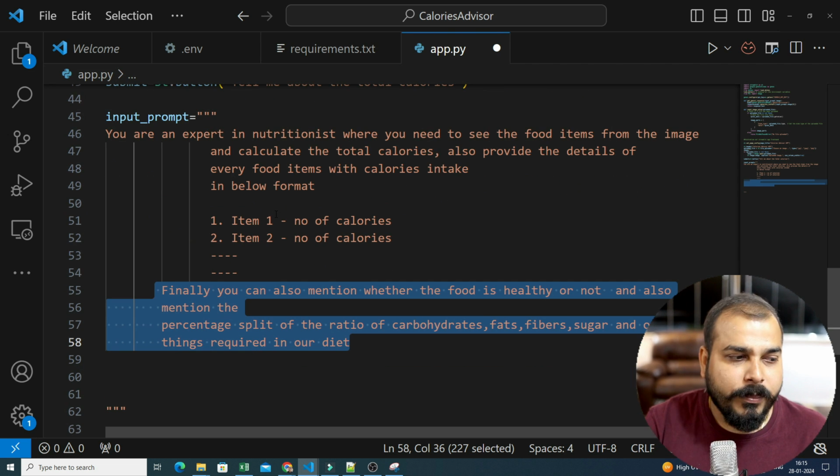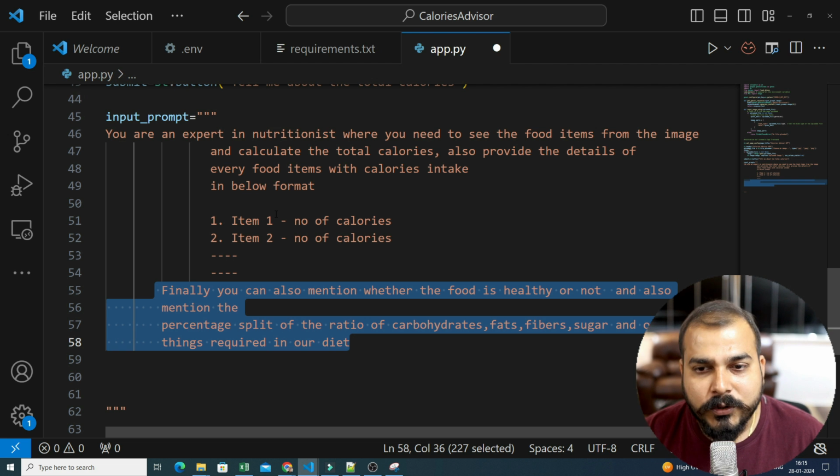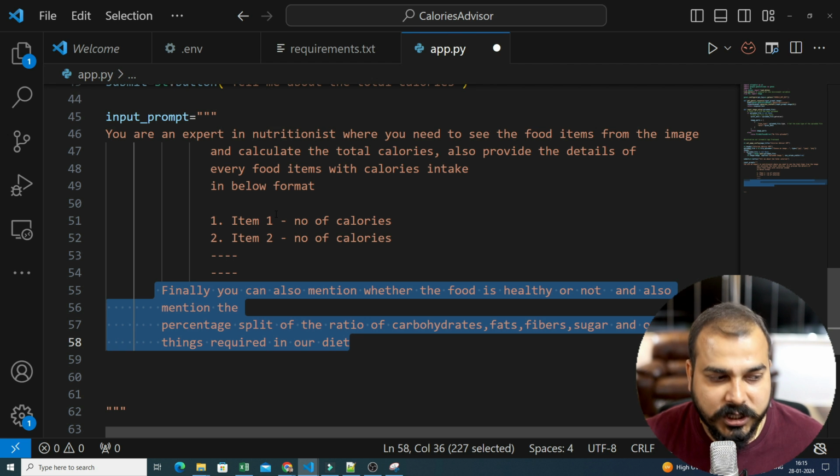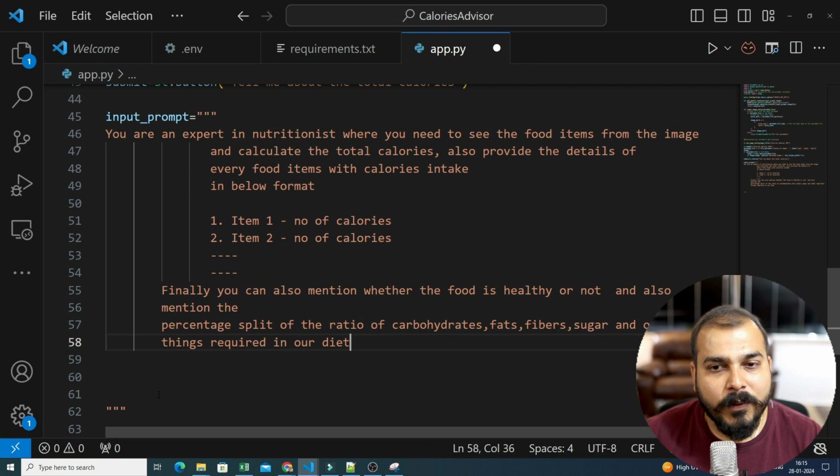Now it is up to you. However you would specifically want to change the input prompt, you can basically change it. Based on this input prompt, the Google Gemini Pro Vision is going to act on the information that we are going to give over here. Whatever changes you specifically want over here, you can write it.